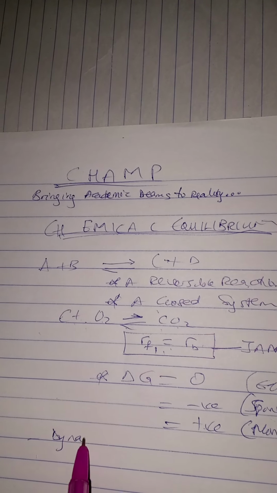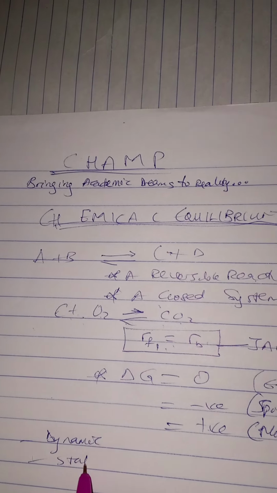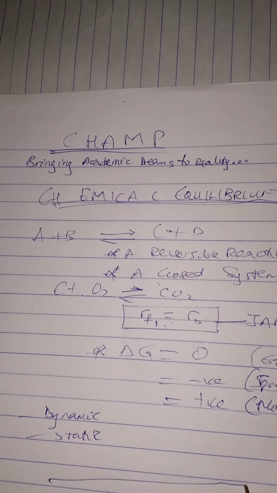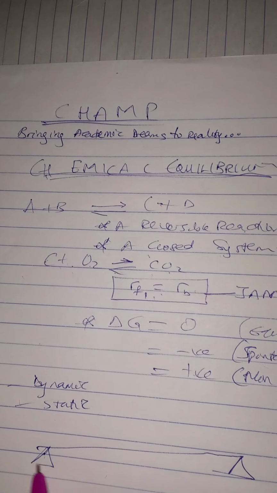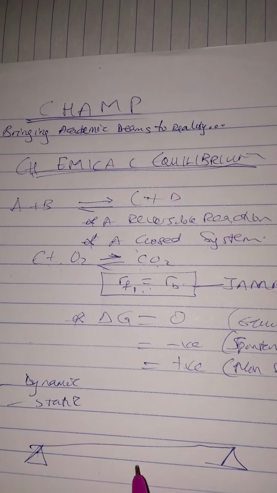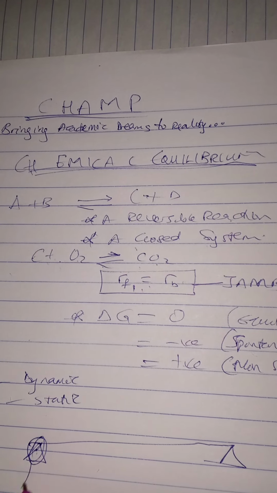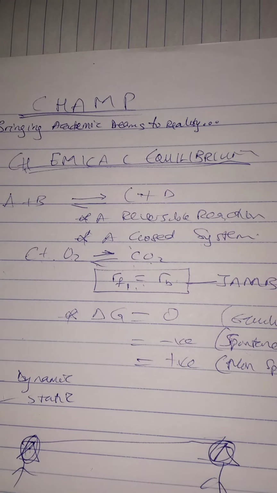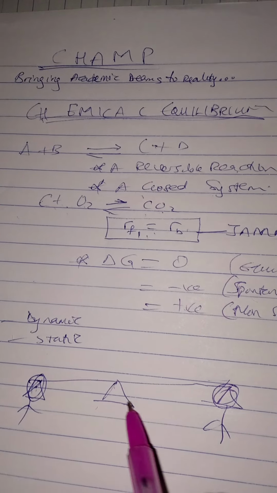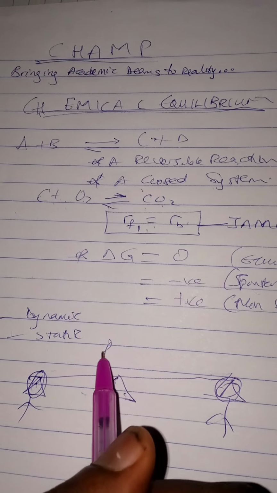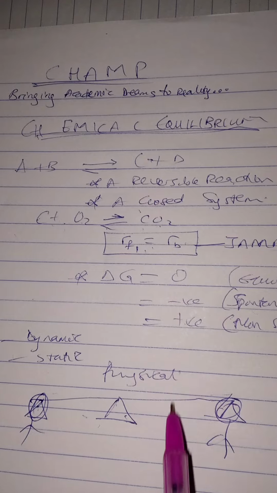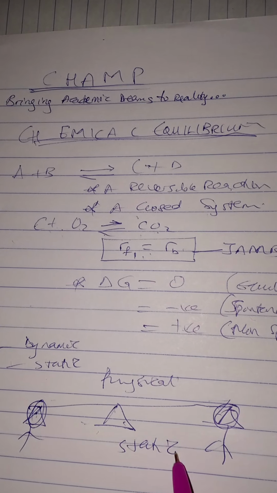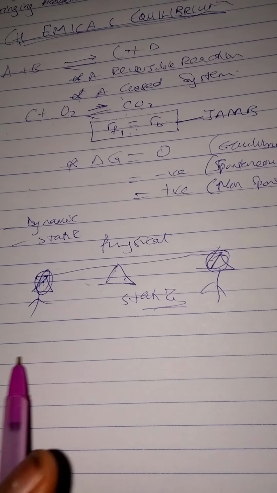We have two types of equilibrium actually, but we'll be dealing majorly with dynamic equilibrium. We have dynamic and we have static equilibrium. For instance, let's say we have two boys on a seesaw, and they balance themselves. This is a physical equilibrium, and the physical equilibrium is static.